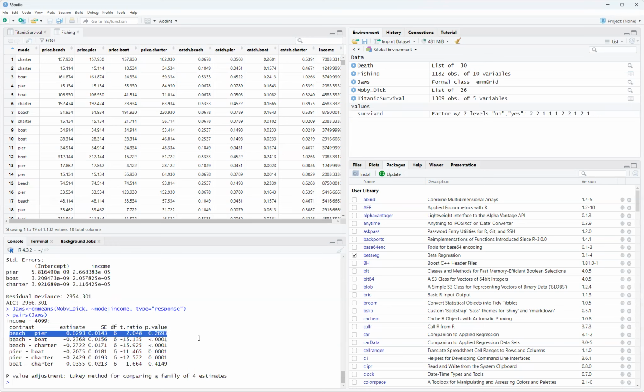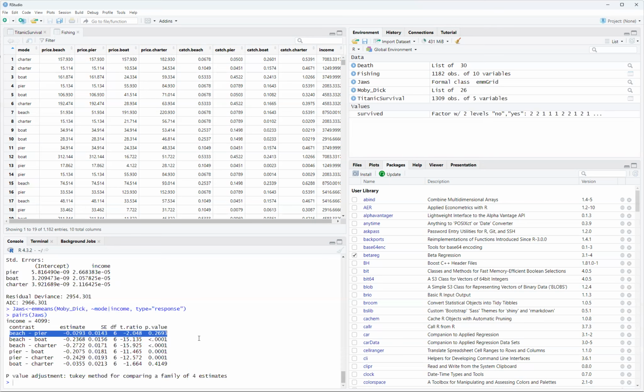There is a bigger difference with beach and charter, obviously. But boat and charter is not significant. These are pretty predictable, I think, without even running it. But you want to run it if you were like a city planner or something like that, or like you were doing New Bedford and you were planning, for example, how many boats you would need versus how many people are going to be on the pier, etc., by income.